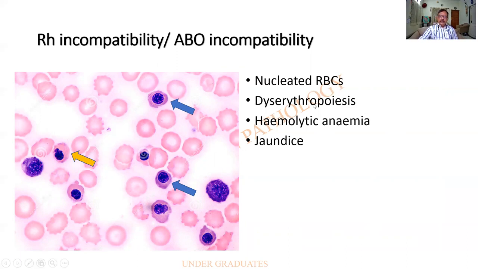And you find that there can be dyserythropoiesis. Look at this. It is appearing somewhat a budding type of a nucleus, which is not normal. Another dyserythropoietic RBC. Hemolytic anemia will be there, because of which there can be jaundice.